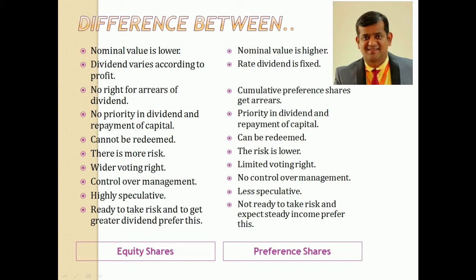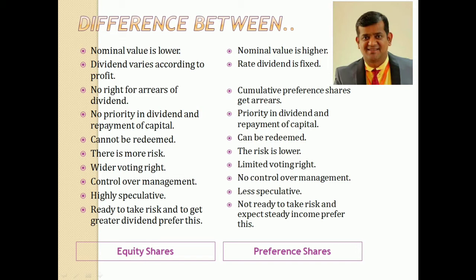Equity shares are for those ready to take risk and get greater dividends. The people who are ready to take high risk and want to enjoy a high rate of returns always prefer equity shares, as we have already discussed.